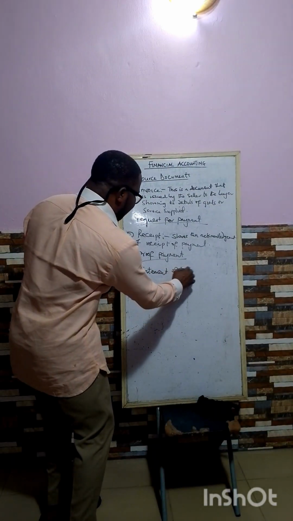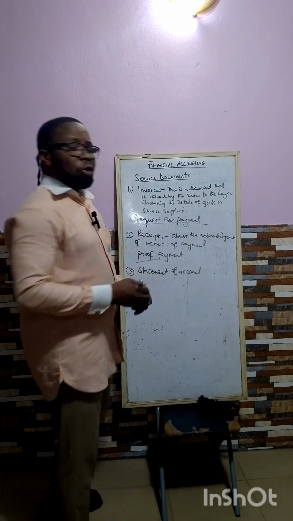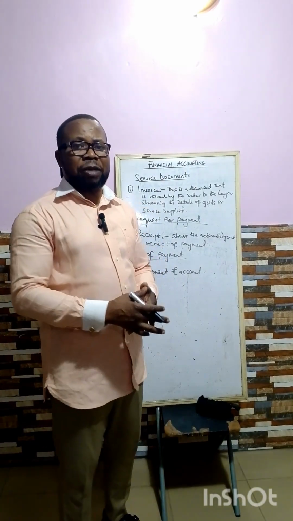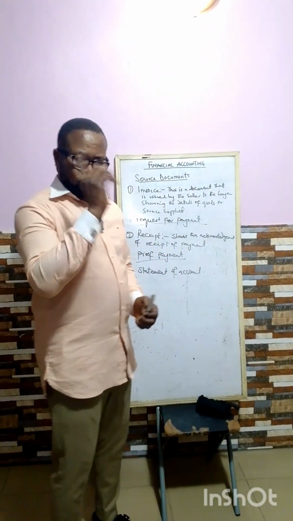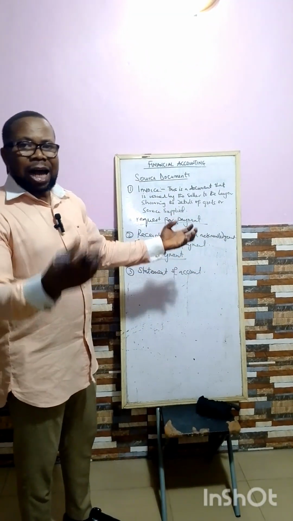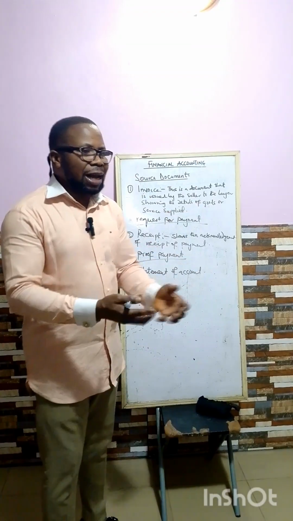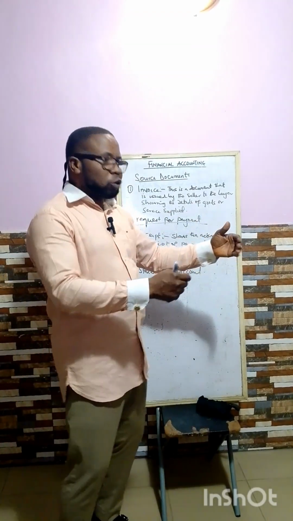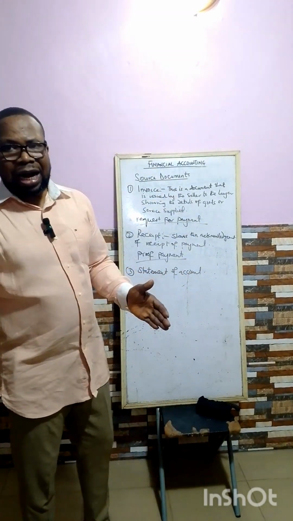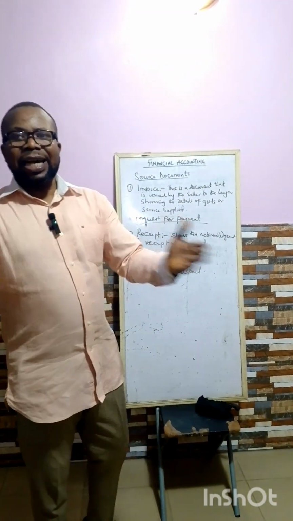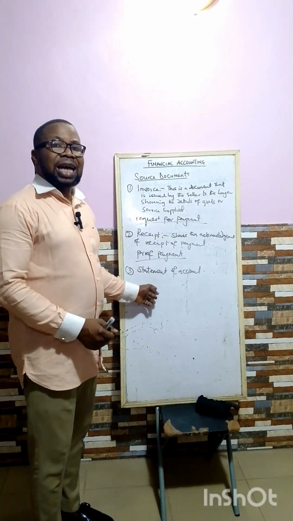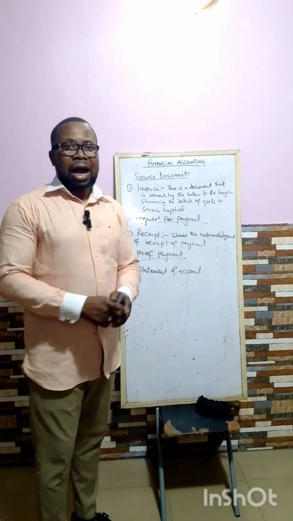Statement of account. Gbogbo wa la mọ̀ nǹkan tó ń pè ní statement of account. For instance, tó bá yẹ pé company wà tó bá fẹ́ file returns or company wà tó bá fẹ́ prepare final account yẹn, one of the first thing tí a máa ń béèrè lọ́wọ́ company yẹn ni pé please provide us your statement of account, because nínú statement of account yẹn la máa ti rí gbogbo transactions tó transfer between ẹni tó ní account yẹn àti bank, bí owó ṣe wọlé nínú account yẹn, bí owó ṣe jáde nínú account yẹn. Ibẹ̀ la ti máa rí income àti expenses tí ó transfer nínú statement yẹn. So this is another source document that is very very important in the preparation of our final account.